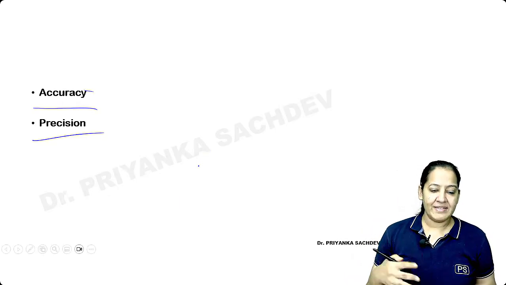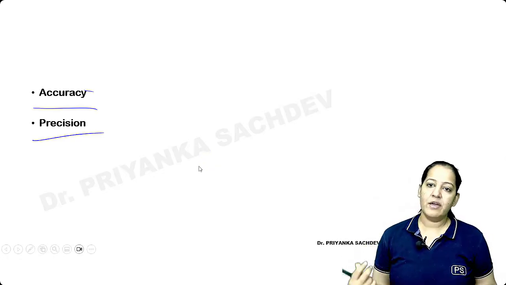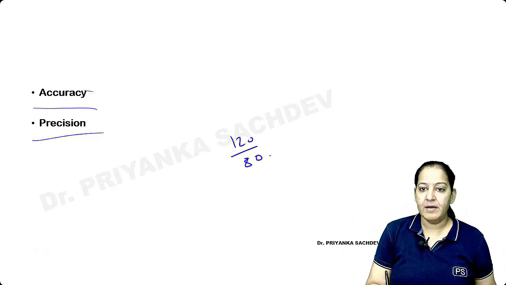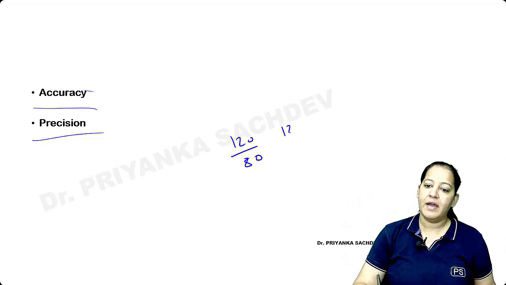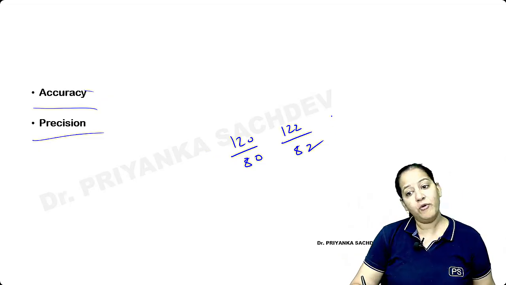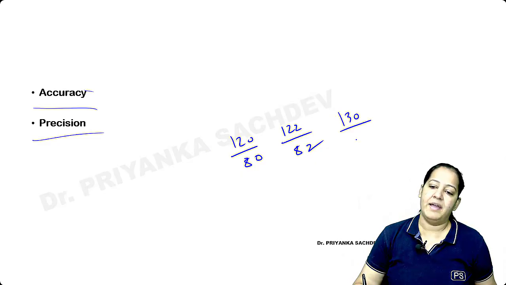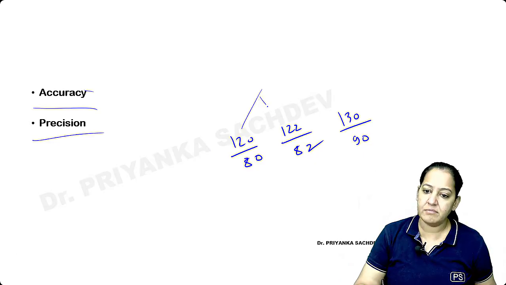If I'm performing a test, for example, I want to measure my BP. If you are measuring my BP, the answer is 120 by 80. If another person, your friend, is measuring my BP, it's 122 by 82, say. And if one more friend is measuring my BP, it's 130 by say 90, whatever. So every time the result is different.